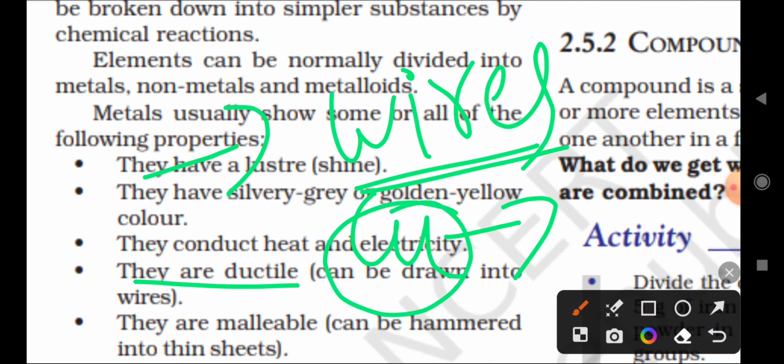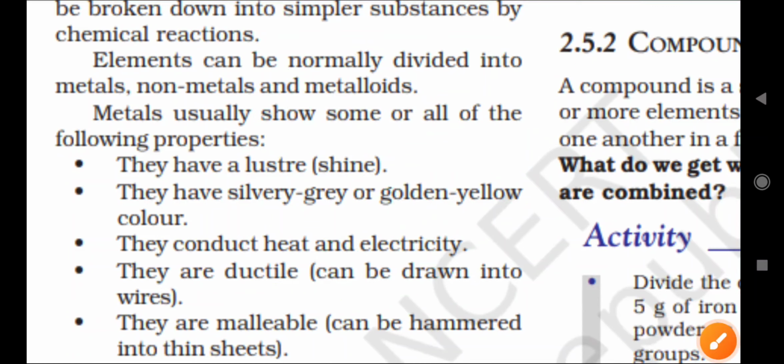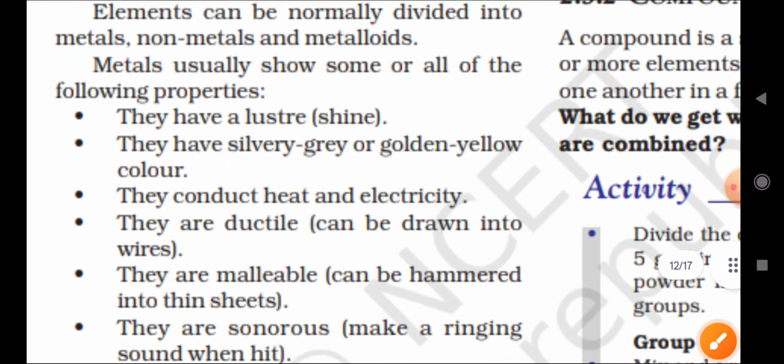The drawing of metals into wires is called ductile. Ductile means they are converted into wires, right?